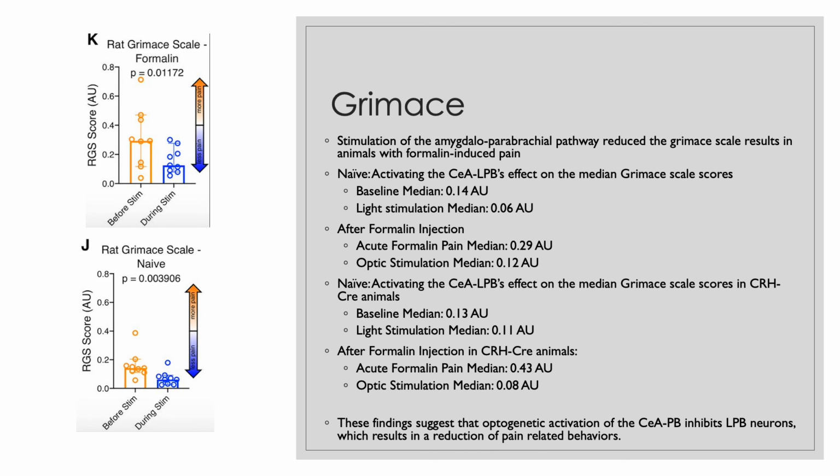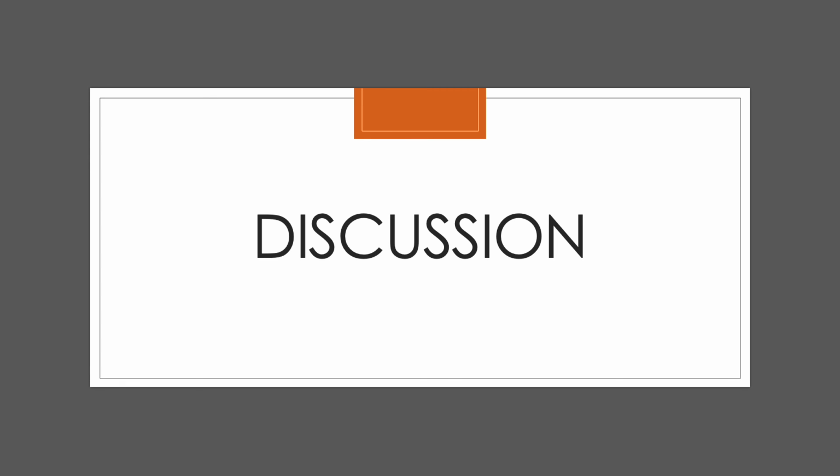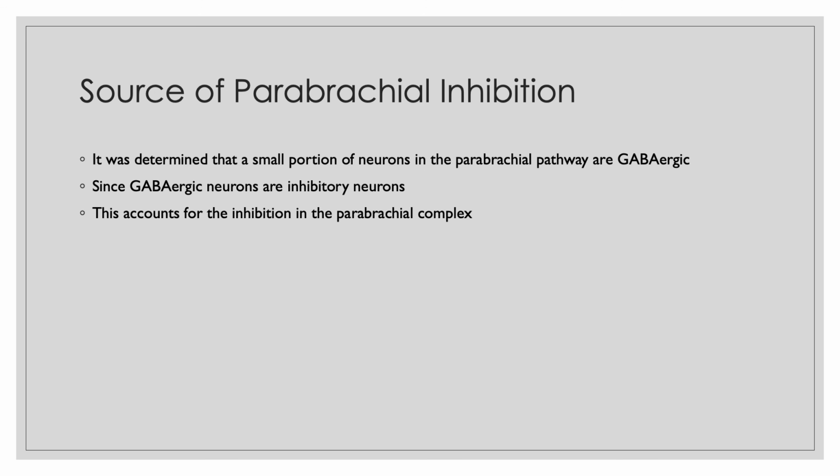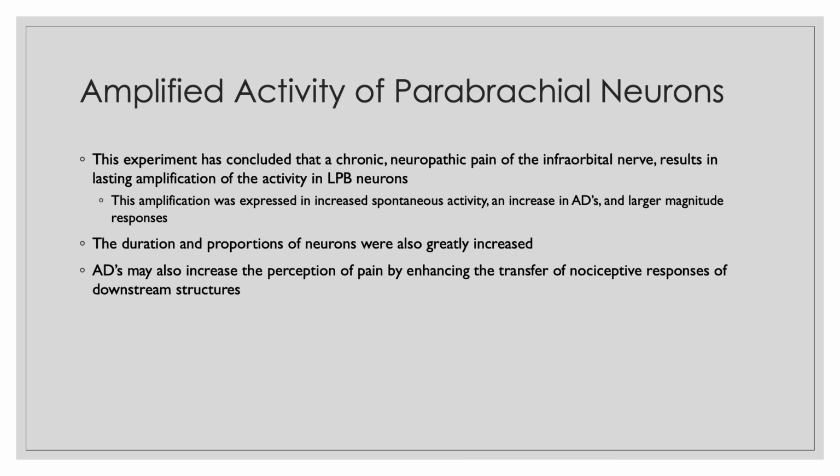So finally, we have the Grimace scale. This was done before and after formalin injections and tests the baseline median, light stimulation median, acute pain median, and optic stimulation median. And finally, discussion. So for the source of parabrachial inhibition, it was determined that a small portion of neurons in the parabrachial pathway were GABAergic neurons, which are inhibitory neurons.